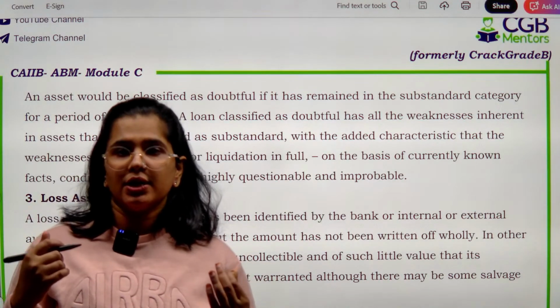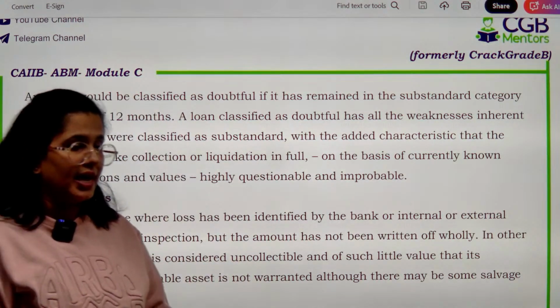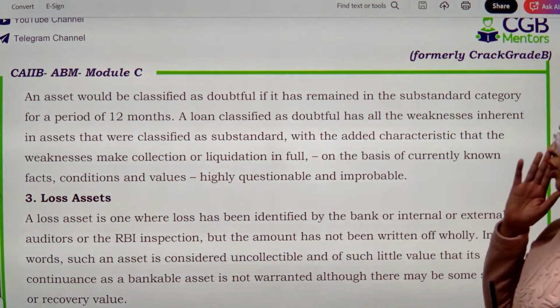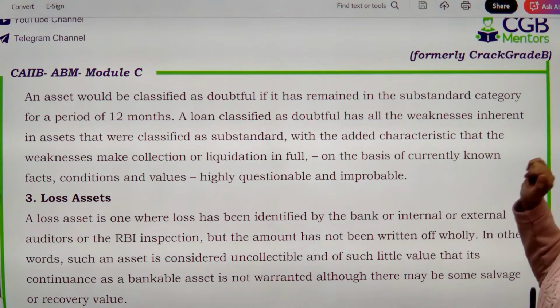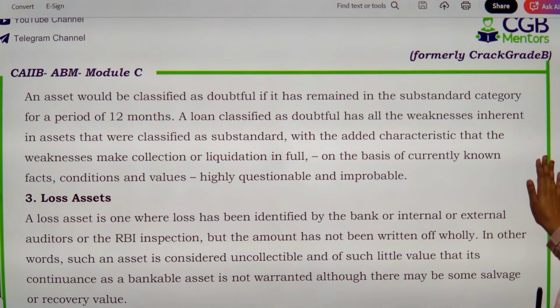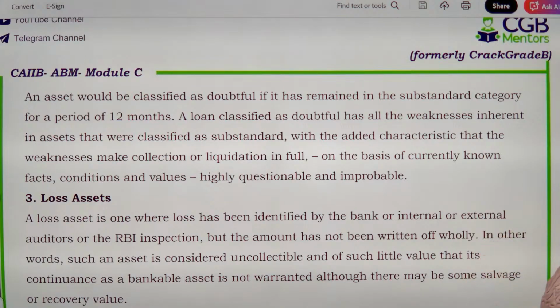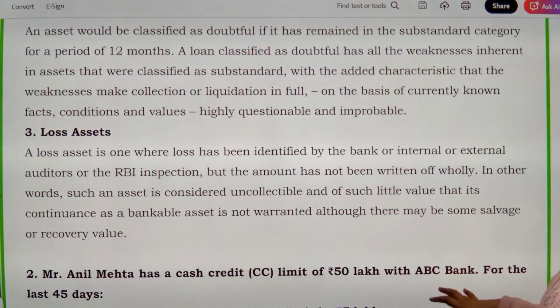So in this particular situation, the asset would be classified as your doubtful asset. कैसे classify करेंगे हम इसको? Doubtful asset. So a loan will be classified as doubtful because now it has remained in the substandard category for a period of more than 12 months.